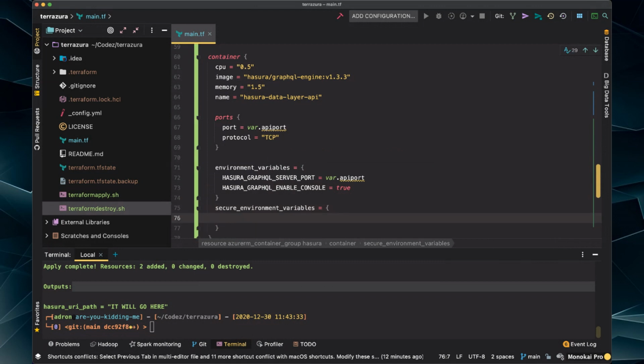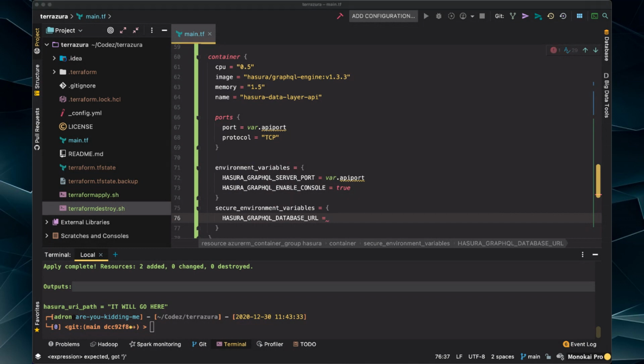And then the next thing down here, we're going to do secure environment variables. Okay, and we're going to call this Hasura GraphQL database URL. And this one is going to be our connection. So now this sucker is going to be crazy. Okay, so I've copied this down just for safety's sake so that I don't ever mess up the syntax.